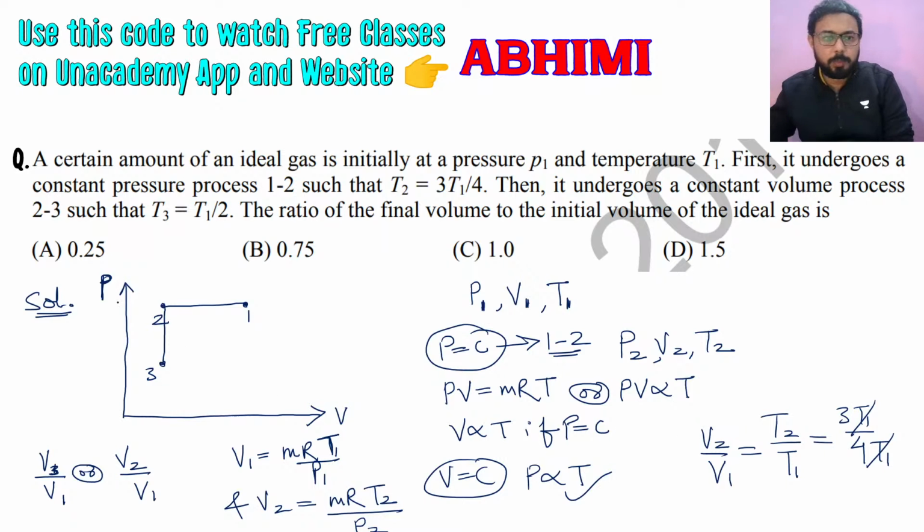So 3 by 4 will be the ratio of final volume to initial volume.